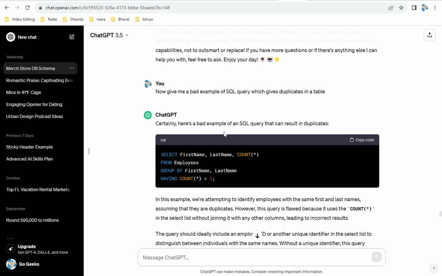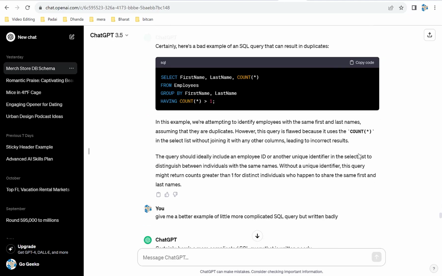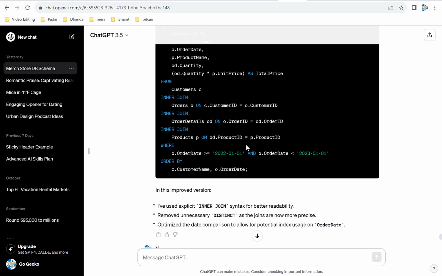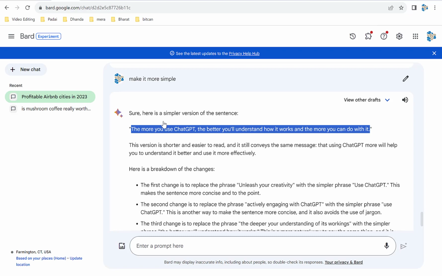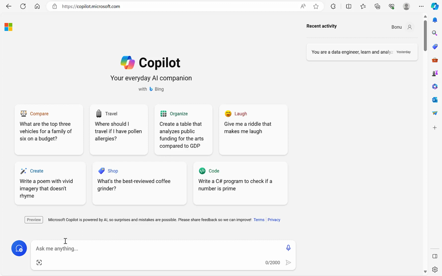Now here's another example of a SQL query, which I asked for, like, hey, give me some SQL queries. If you have a bad query, you can just say, hey, improve this SQL query, and then it'll improve it for you, and say, explain to me how you have improved the query. This is ChatGPT, and I just wanted to show you, you have Bard also, which is by Google. Bard is also pretty good. Also, I wanted to show you Copilot, which is a Microsoft AI companion, and you can ask anything, same as ChatGPT. So really, sky is truly the limit.